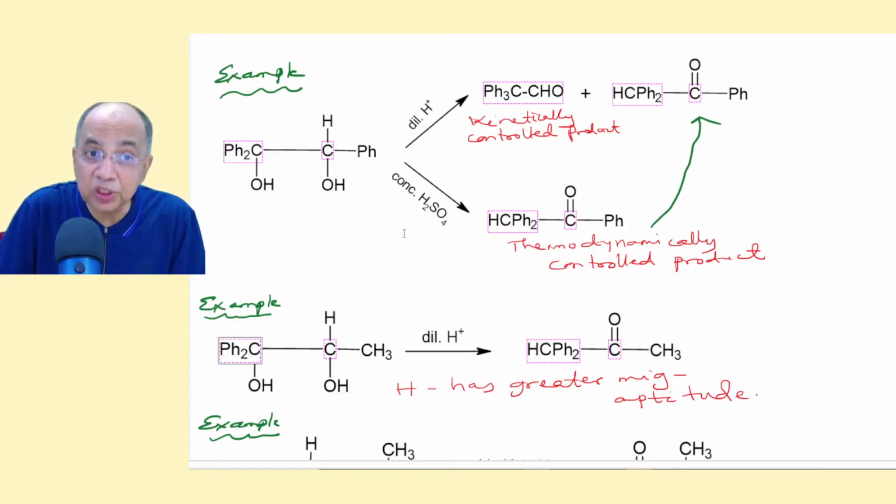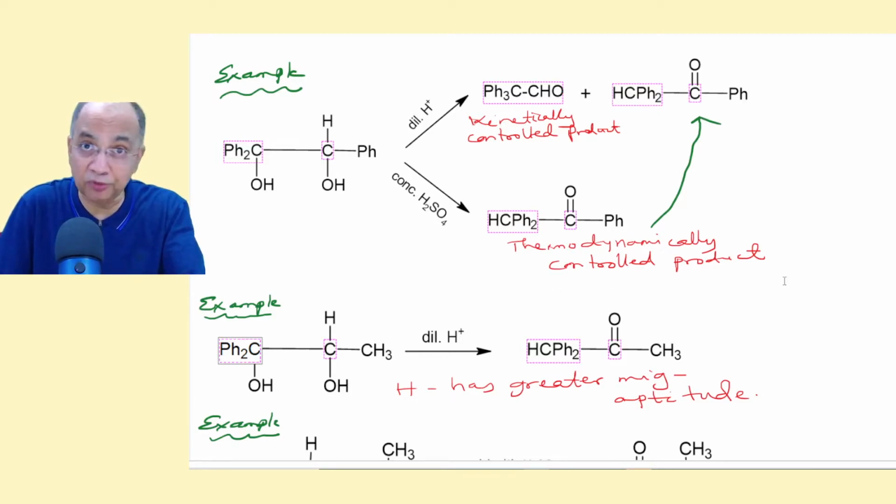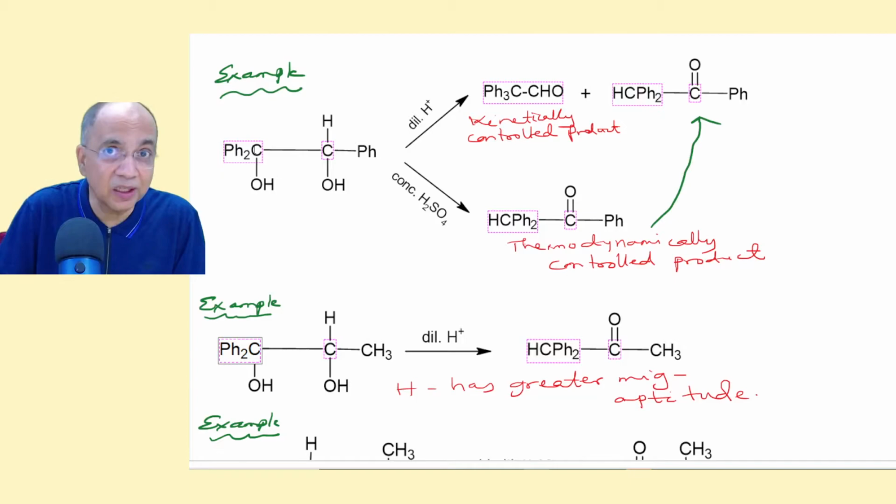But when you are using harsher conditions, concentrated acid, you get the sole product due to hydride migration, because by that you get a conjugated ketone, a phenyl conjugated ketone, the thermodynamically controlled product. I mean the second step I'm talking of. The first step is kinetically controlled. The second step is thermodynamically controlled if you are using harsh conditions.